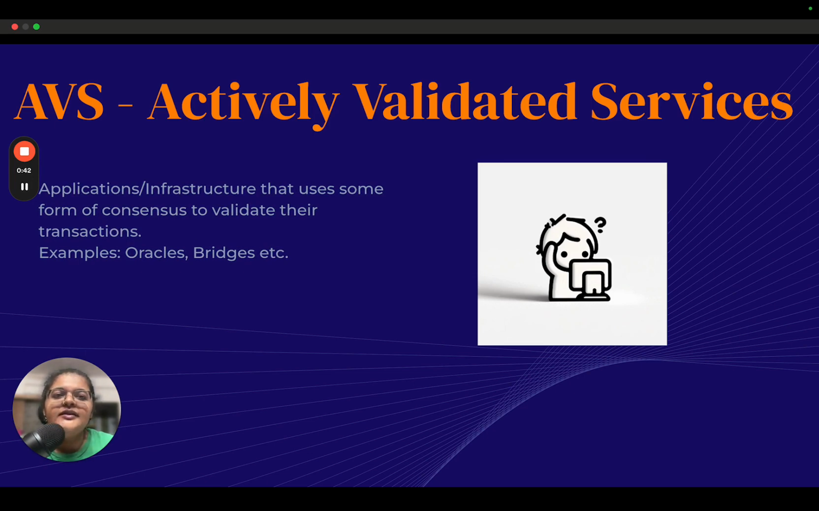Now, for example, think of an oracle. The oracle provides a result for a particular activity or for a particular event. However, how do you know that the result provided by the oracle is trustworthy? That's where the oracle can use some form of consensus to make sure that multiple parties are validating that result and thereby making it trustworthy. This is an example of an actively validated service. There are multiple different services and there are a few that are running on EigenLayer as well, which I'll talk about in the later part of the video.